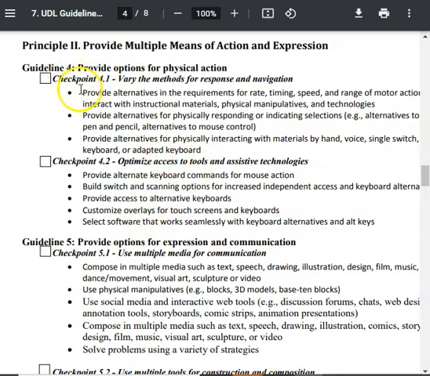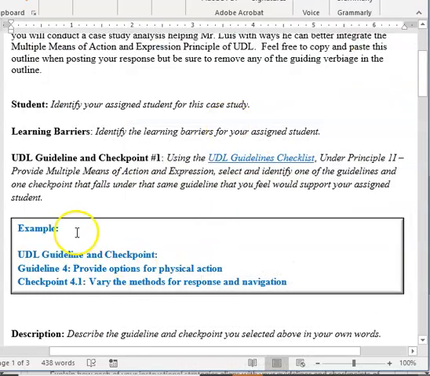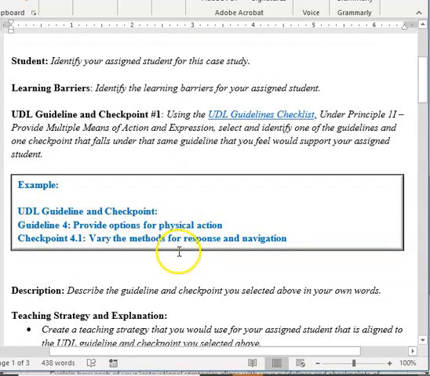Again, one guideline and one checkpoint to choose from. So you can see that there is an example of how to choose those guidelines and checkpoints in blue.